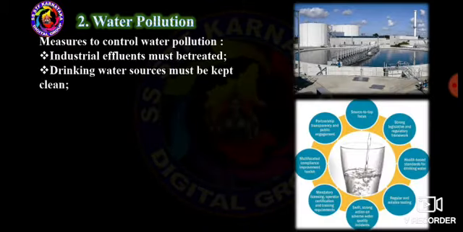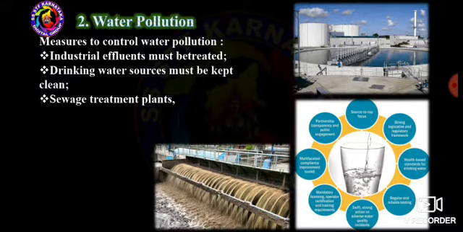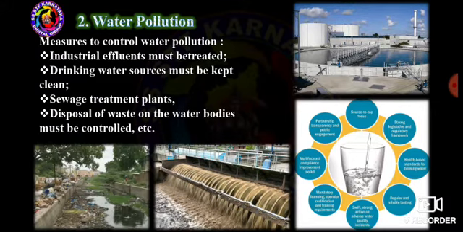Measures to control water pollution. Drinking water sources must be kept clean. Sewage treatment plants are needed. Disposal of waste into water bodies must be controlled. So these were the important measures to control water pollution.